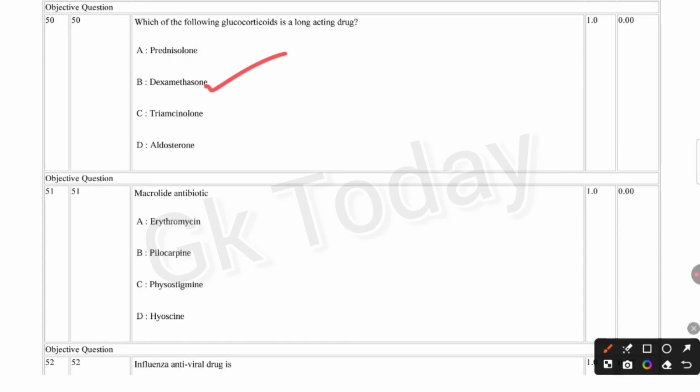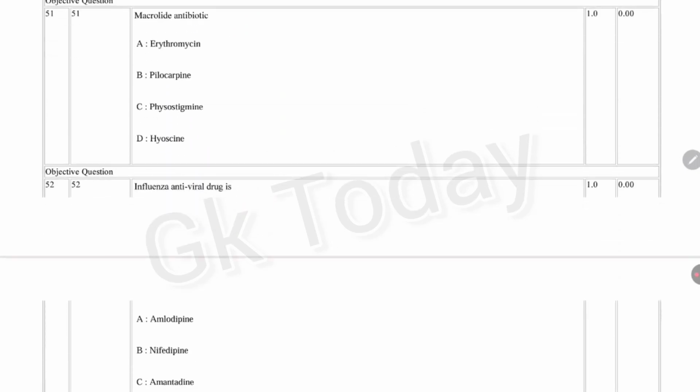Next question. Macrolide antibiotic: erythromycin, pilocarpine, physostigmine, hyoscine. Correct answer is option A, erythromycin. Macrolide antibiotic, erythromycin.